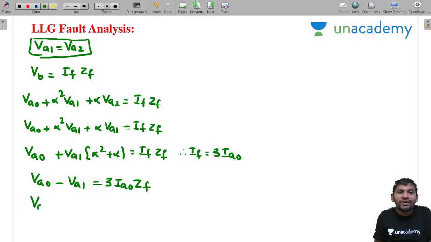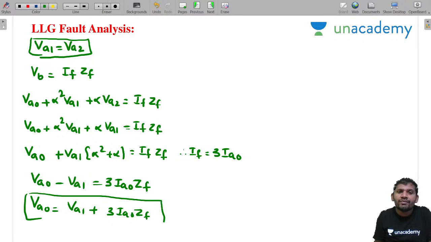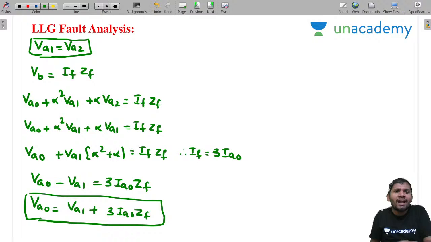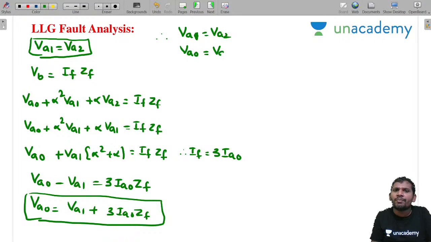Then from this, what is VA0? VA1 plus 3IA0 ZF. This is the relation for VA0. But VA1 equals VA2, so you know the VA0 and VA2 relation and the VA0 and VA1 relation. One relation is VA1 equal to VA2. The other relation is VA0 equal to VA1 plus 3IA0 into ZF.